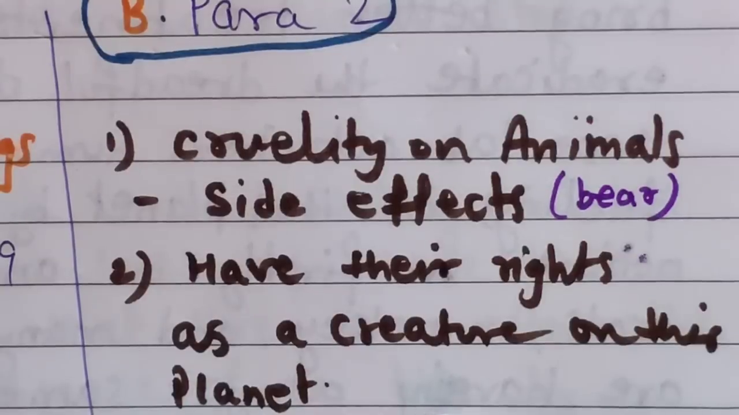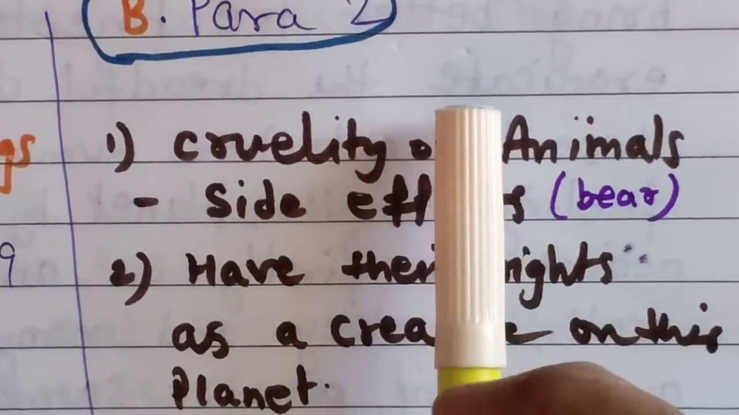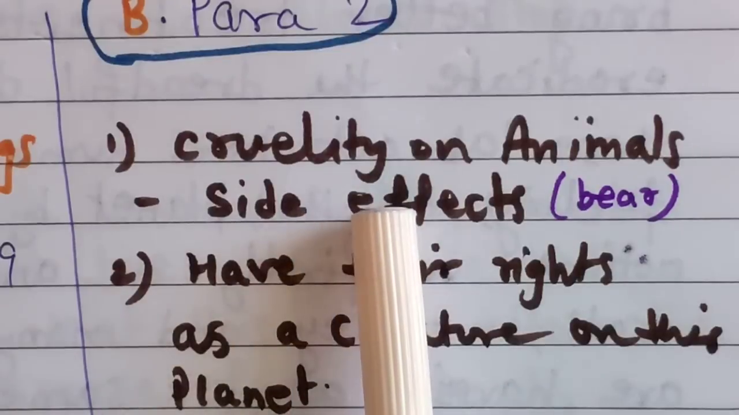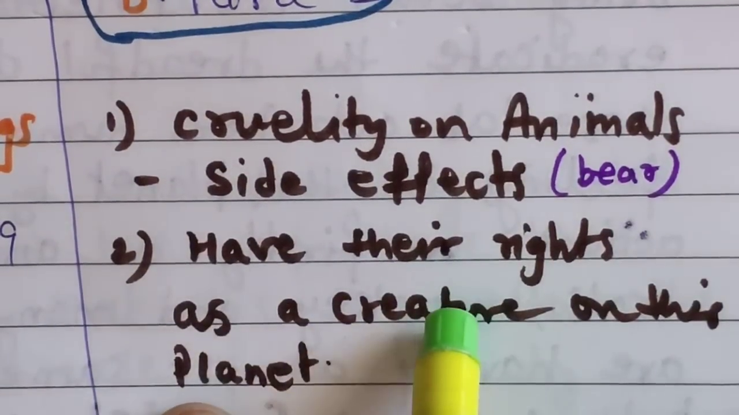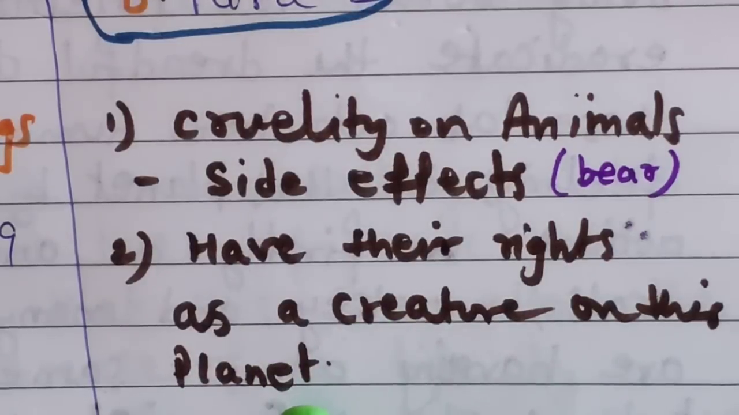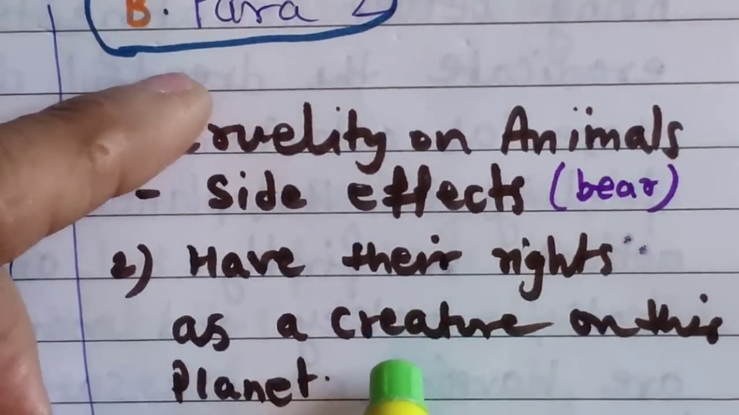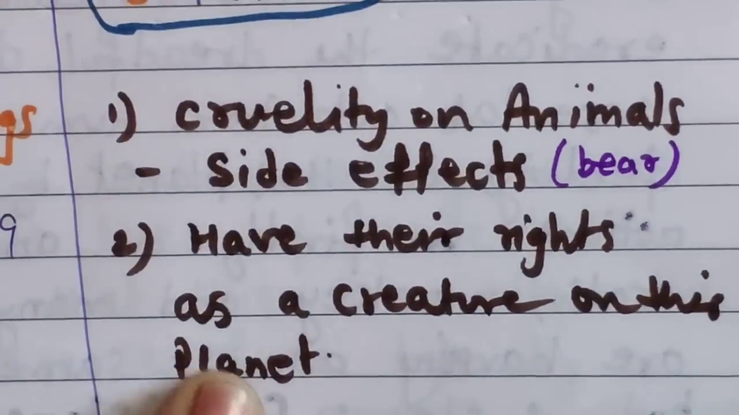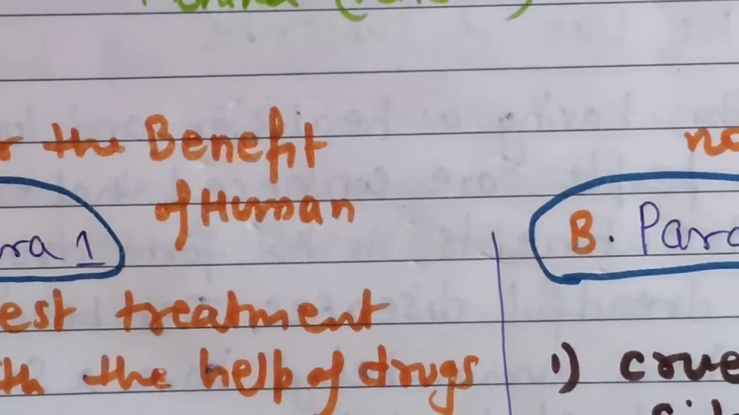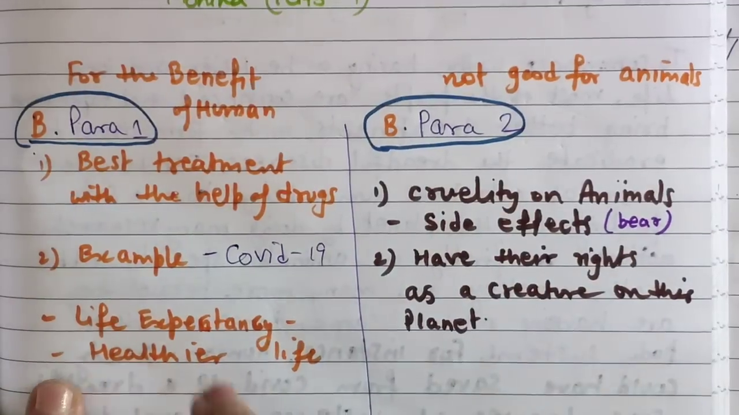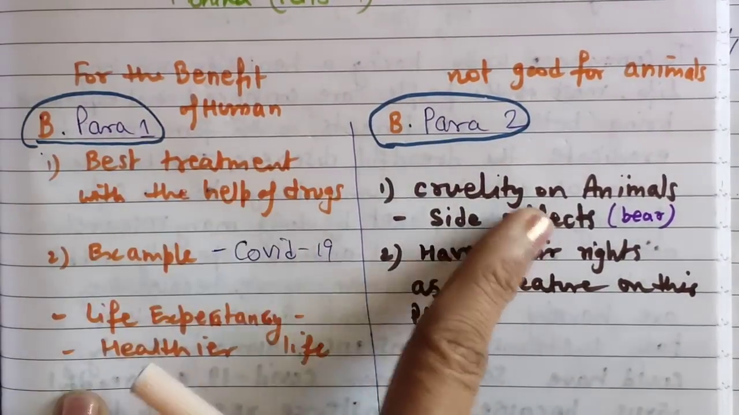Now here we are showing why it should not be done on animals. We are showing favor for animals, and they have their own rights also as a creature on this planet. So we will be discussing these 2 points in body paragraph 2. Okay, so I will show you the full page. Now you can see my planning for both the paragraphs.